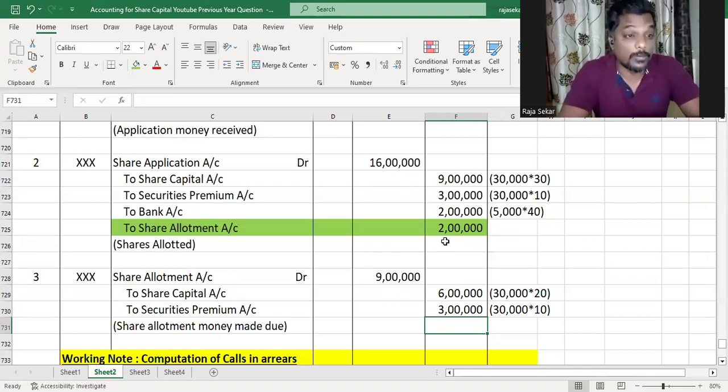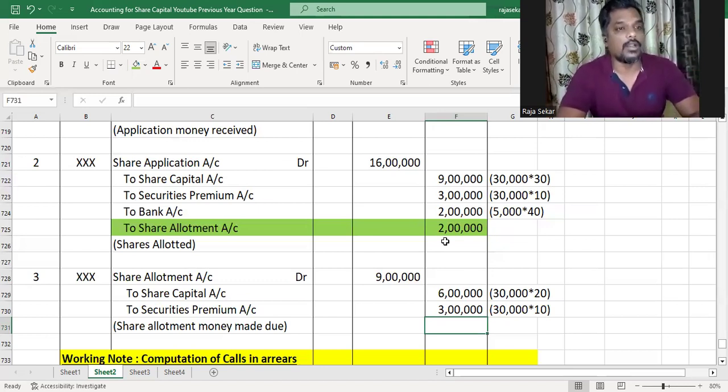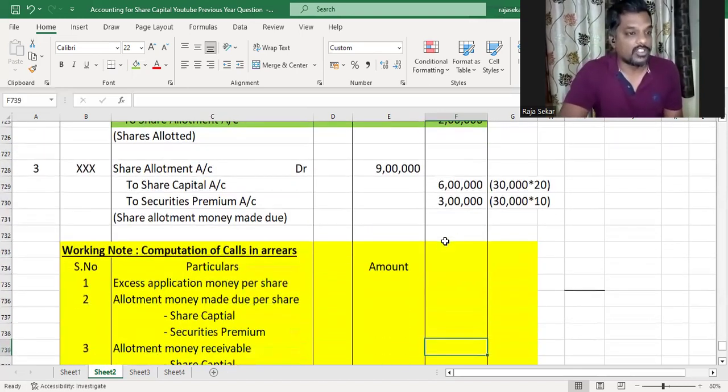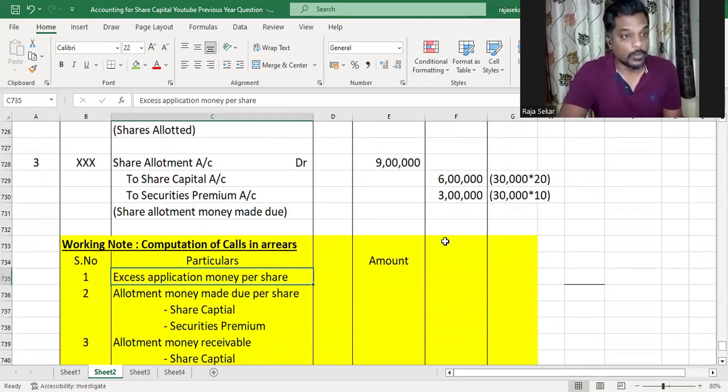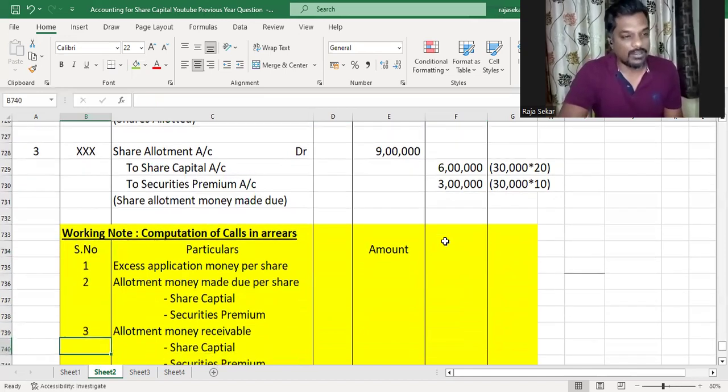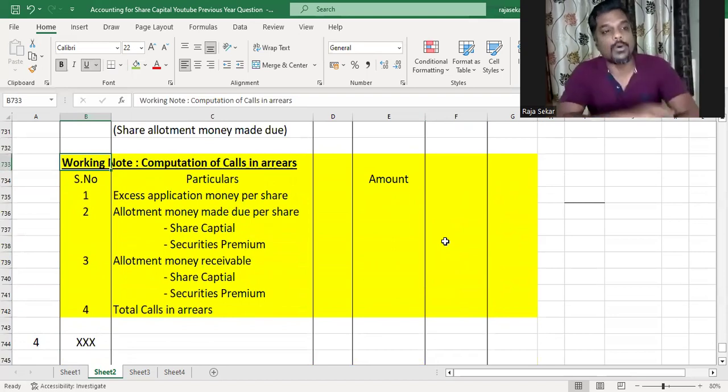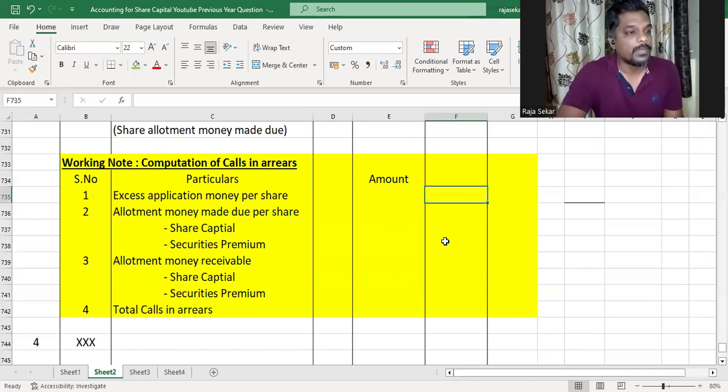Now we have a problem in allotment. Yogesh, a shareholder who had applied for 700 shares, did not pay the allotment money. Am I right? Whenever there is excess application money for a certain call and there are calls in arrears, we have to compute the calls in arrears through a working note. It cannot be done directly by multiplying the number of shares with the amount due. The working note we have done many times in many videos in the earlier problems that I solved for you. In any case, we'll do it again here for this problem.